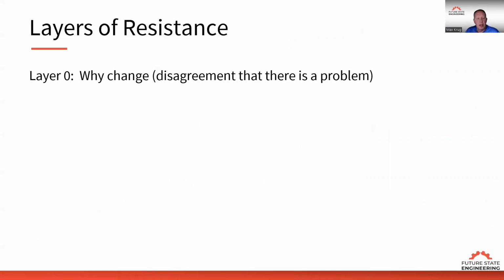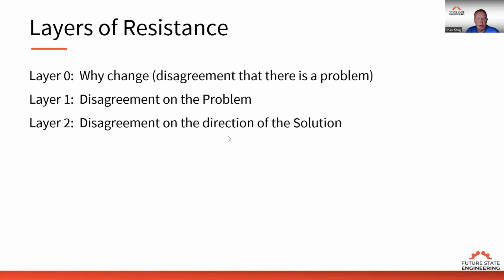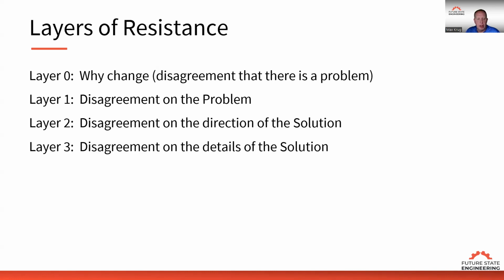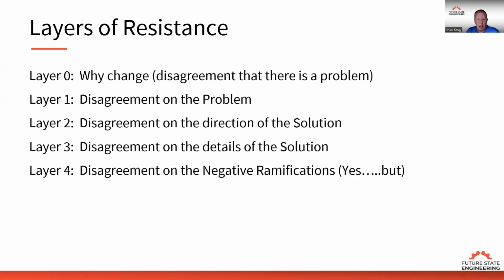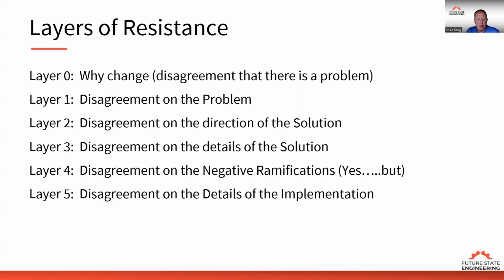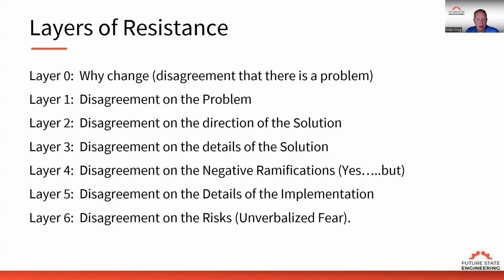Our layers of resistance, just to review: layer 0, why change; layer 1, disagreement on the problem; layer 2, disagreement on the direction of the solution; layer 3, disagreement on the details of the solution; layer 4, disagreement on the negative ramifications; layer 5, disagreement on the details of the implementation; layer 6, disagreement on the risk or unverbalized fear. We've gone through layer 0, 1, and 2. And today's session, we're going to focus on layer 3, which is disagreement on the details of the solution.